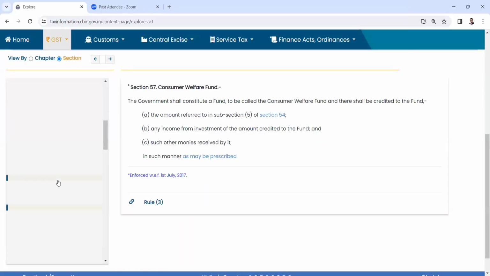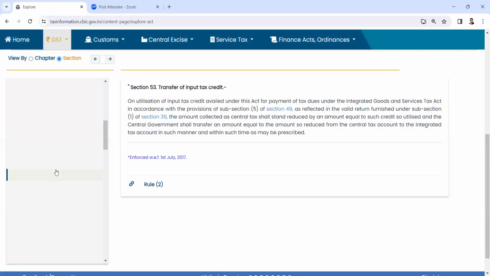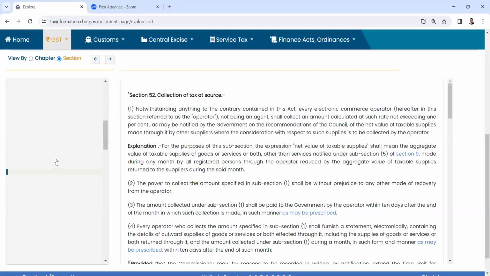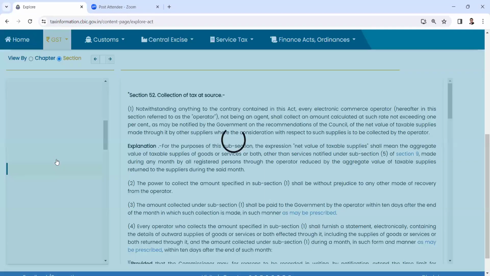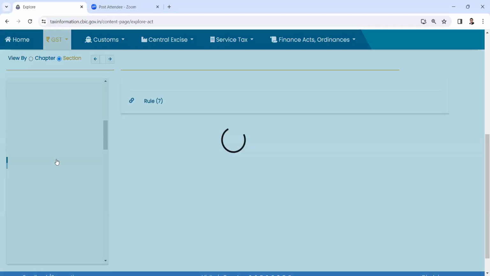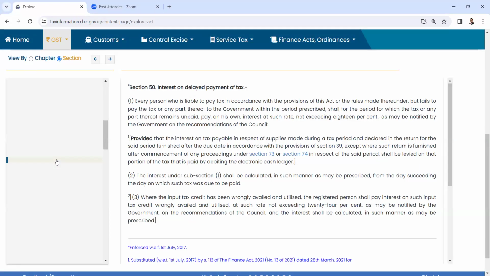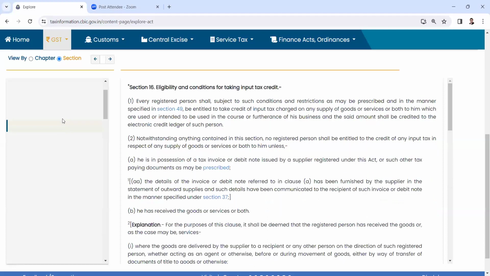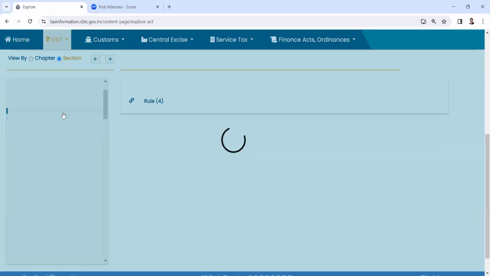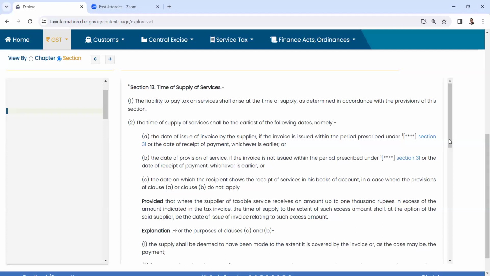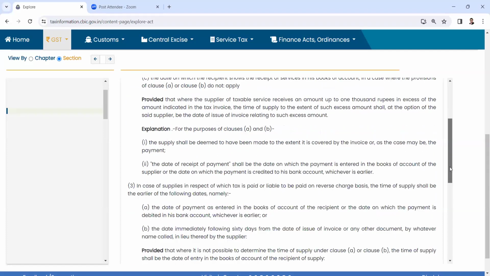RPG, only one additional point from the revenue side, that the provisions of section 13 are actually linked to section 9. And if, let's say, we are not able to identify the time at which I have to pay the tax, in that case those fundamental pillars of levy are not firm. And that is why specifically they had to add that explanation to say that once any of these situations mentioned in A and B are done, then you have to treat that the supply has been made, the supply which we are referring to in section 9. So when you say that it is only for the purposes of section 13, yes, it is only for the purpose of section 13, because section 13 has to be read with the levy at section 9.